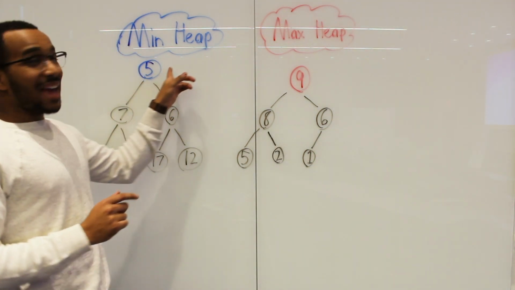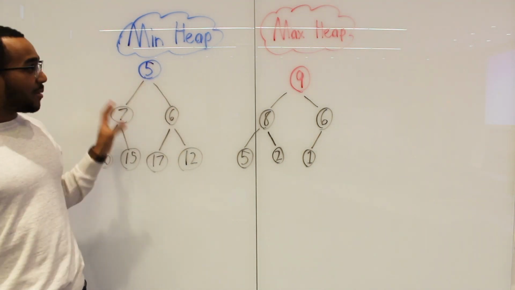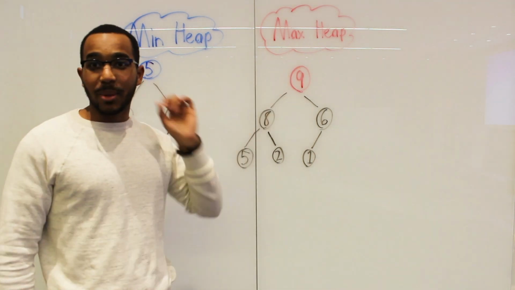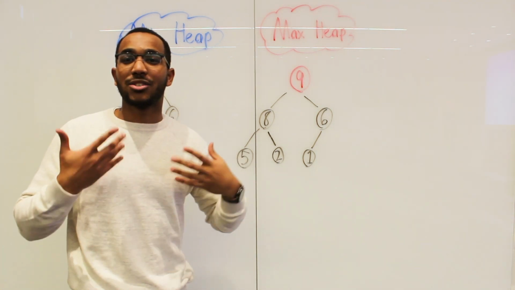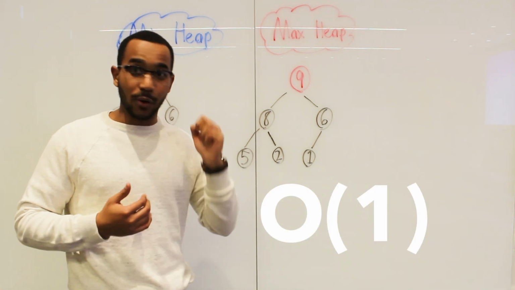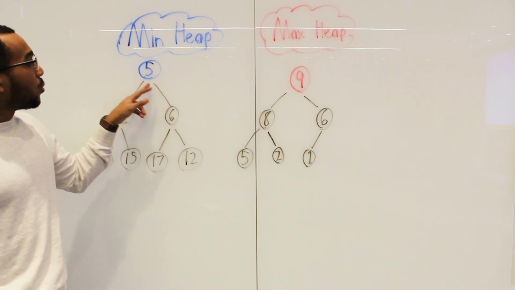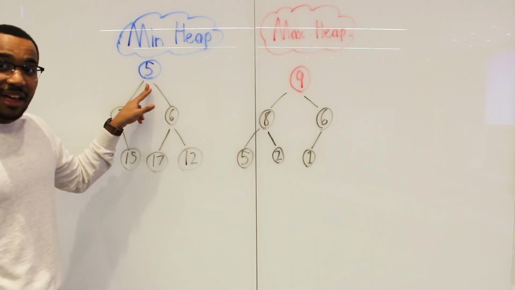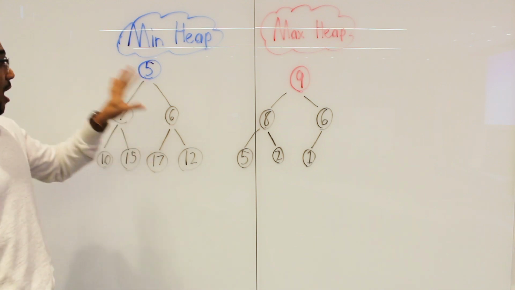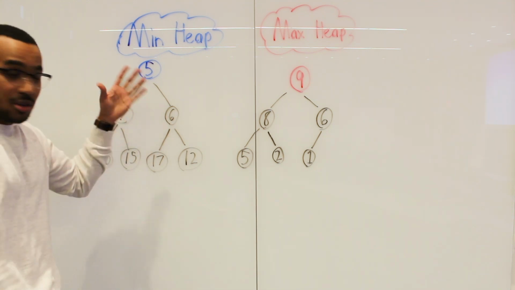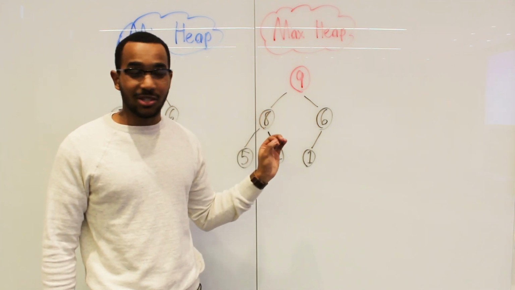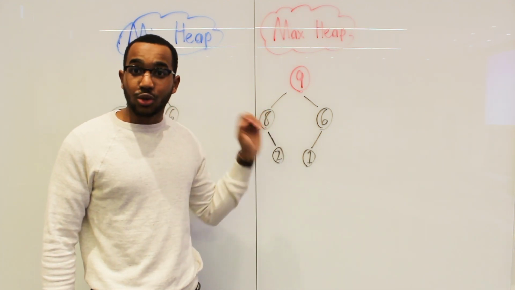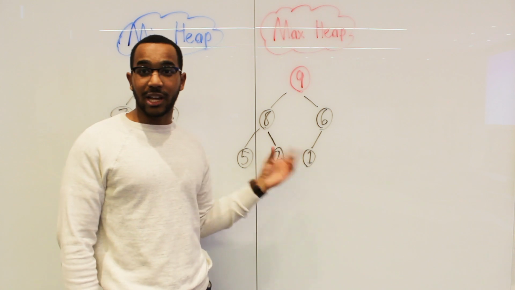Okay, so we have our min heap here in blue, and then we have our max heap. The name of the heap tells us the item we will have access to in constant time if we peek. If we do a peek operation, we in constant time will know that 5 is the minimum element of all of the items in this assortment. For this max heap, 9 is going to be the maximum item in this collection of items.